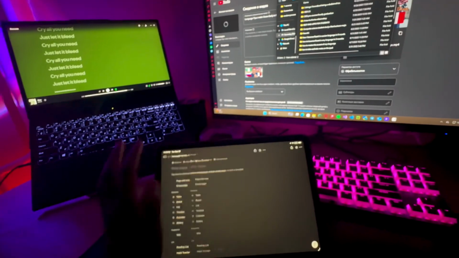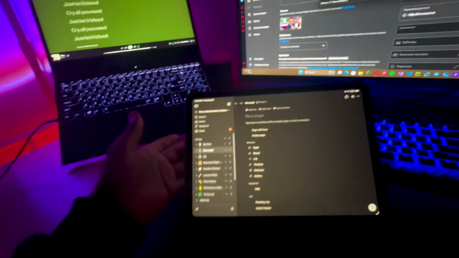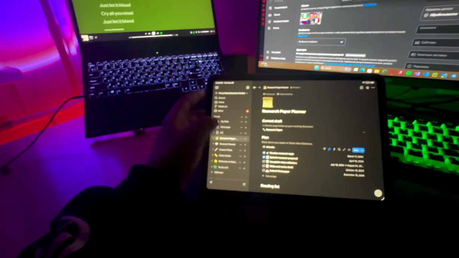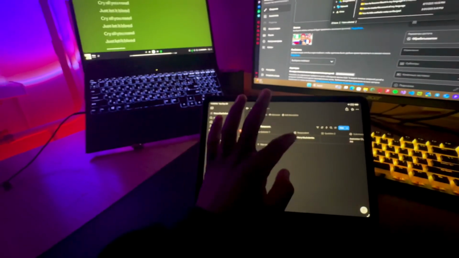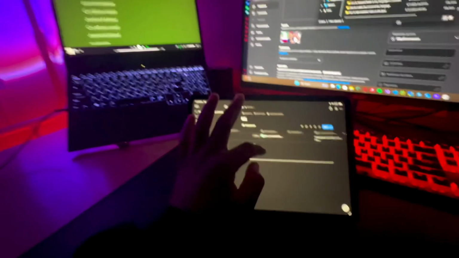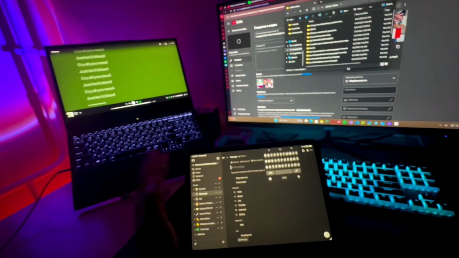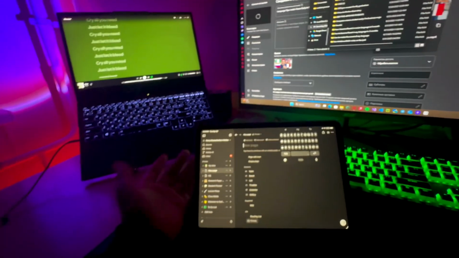There's nothing here on this side, but if I open the desktop version on my computer, you can see a whole lot of the files that are there, but it just doesn't sync here. I don't like it.